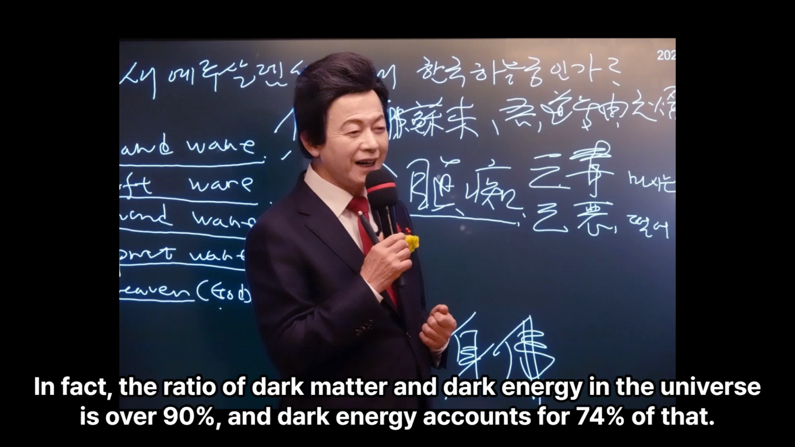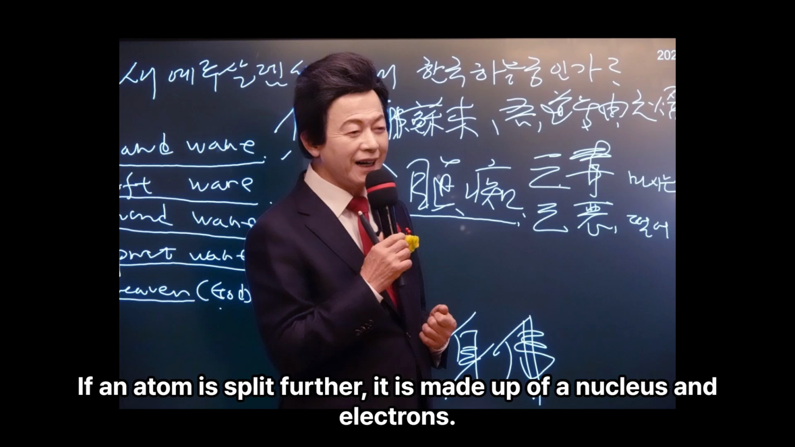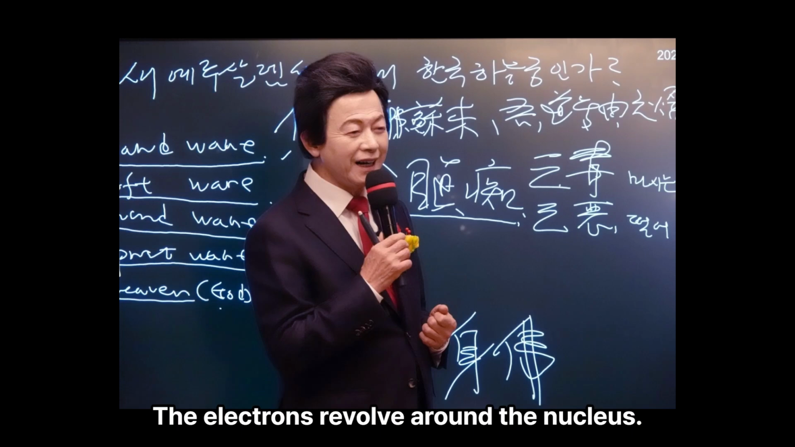In fact, the ratio of dark matter and dark energy in the universe is over 90%, and dark energy accounts for 74% of that. If an atom is split further, it is made up of a nucleus and electrons. The electrons revolve around the nucleus.